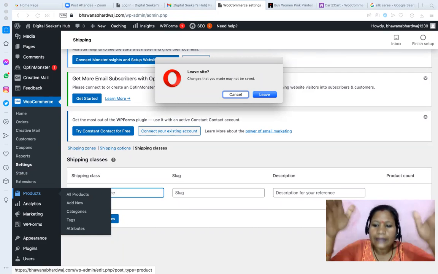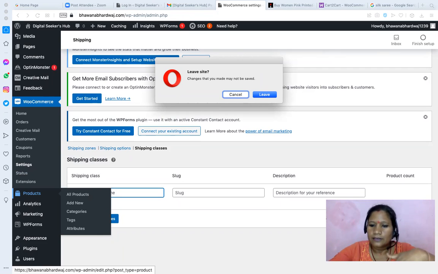You are adding an exclusive page on your website, and you are visiting your main page, and you are surprised, where has that page gone that I have just created. This kind of thing may happen initially, but in general, when you are adding something, just see where you are adding it.